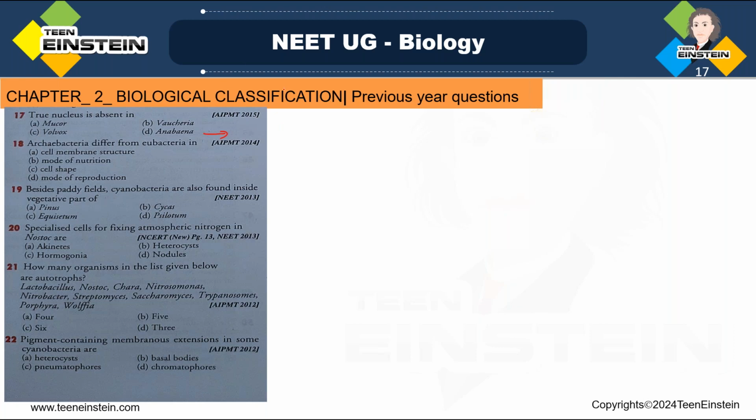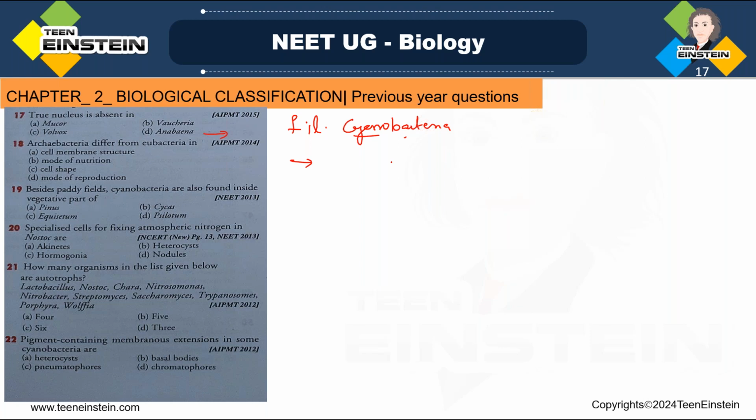Anabaena is a filamentous cyanobacteria, and that belongs to the kingdom of bacteria, right? And bacteria are prokaryotic, right? And they don't have a true nucleus. So here true nucleus is absent in Anabaena.